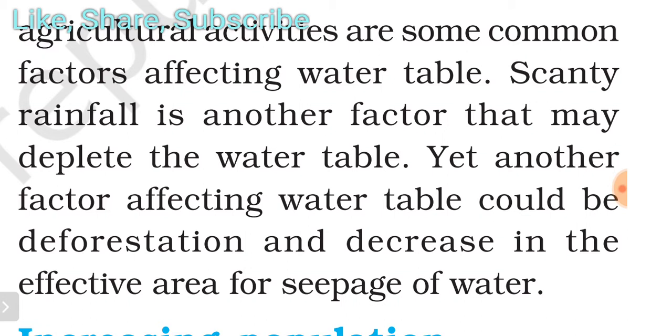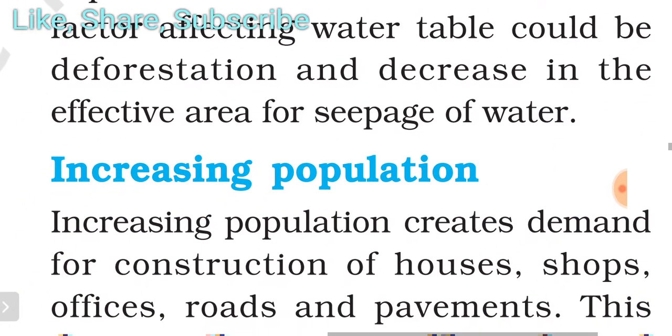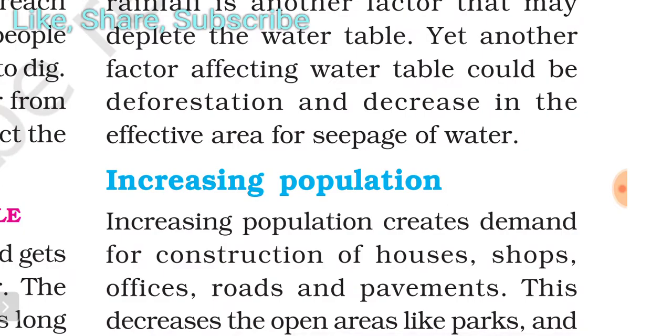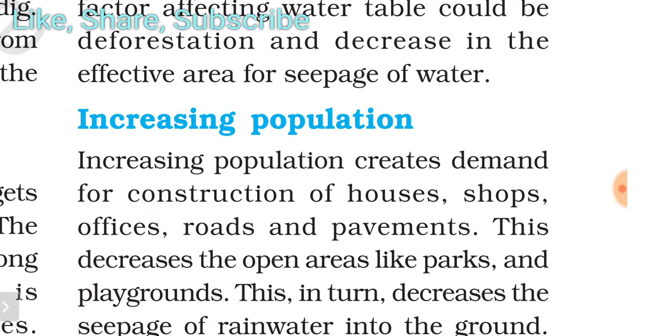As you read in class 6, that is somewhere concrete made houses. Concrete in roadside and other in home side. So seepage of water or ground level water decreases by this activity. So first we read in detail about increasing population.